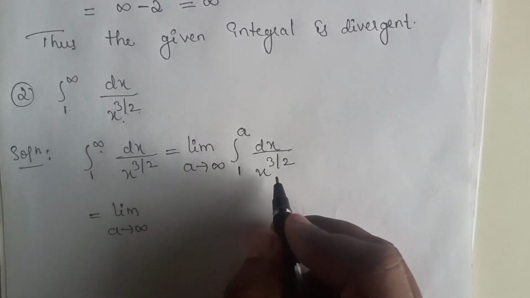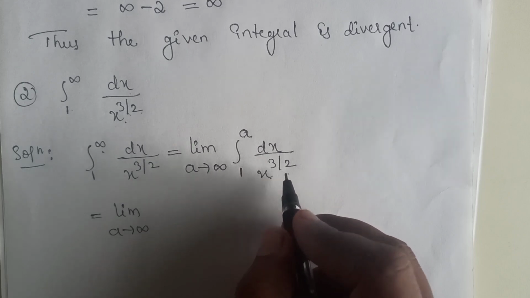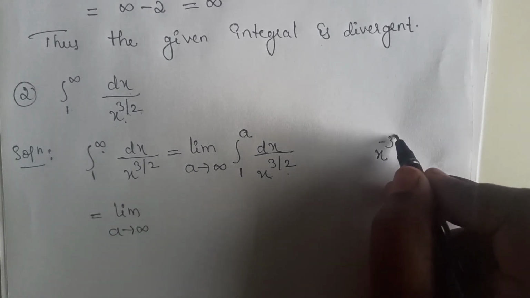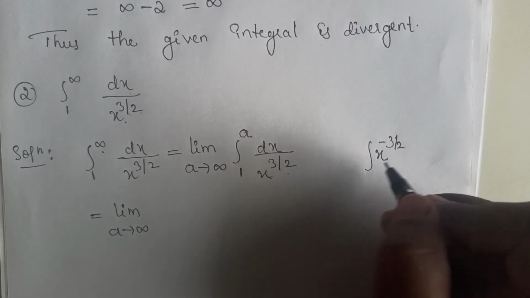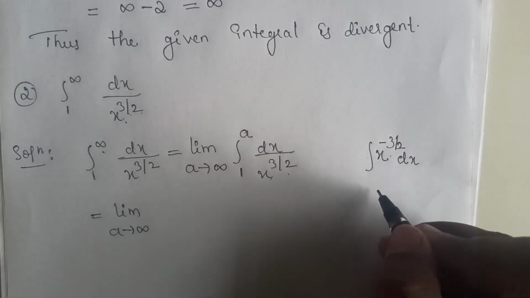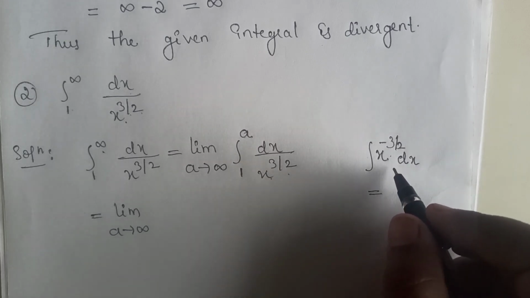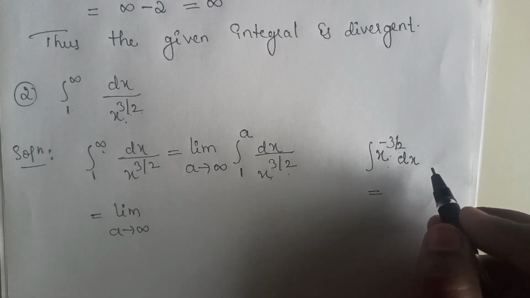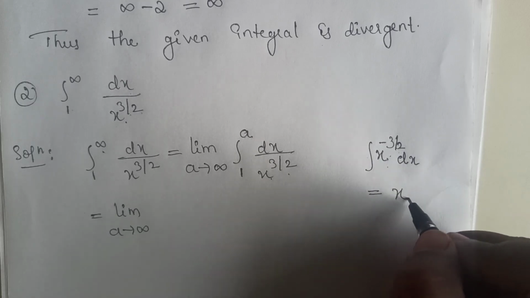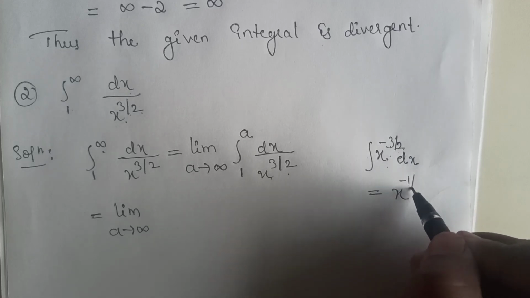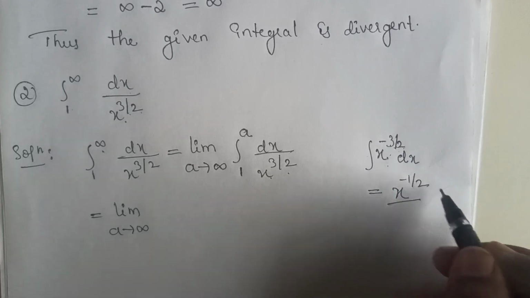Now 1 divided by x power 3 by 2 can be integrated as follows. I will take the power to the numerator: integration of x power minus 3 by 2 dx. We know that integration of x raised to n is x raised to n plus 1 divided by n plus 1. So x power minus 3 by 2 plus 1 is minus 1 by 2, divided by n plus 1.